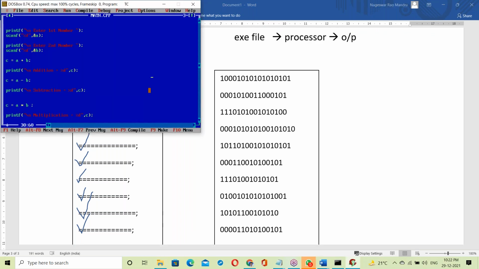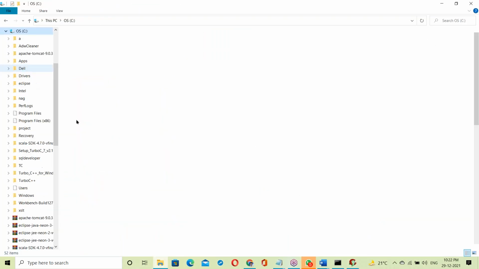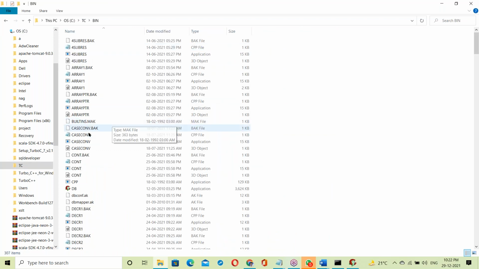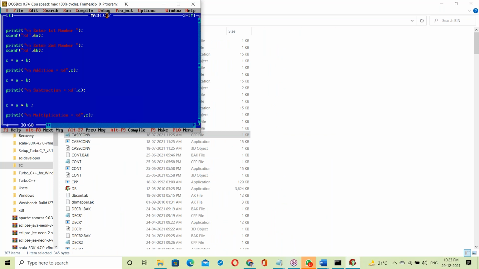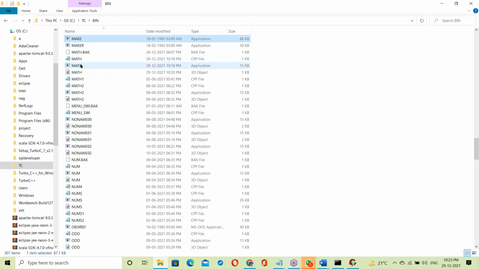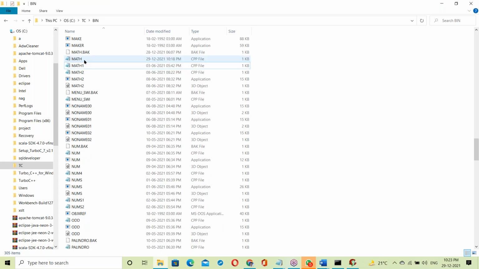Where is it generated? See the backend of this program. Backend: C drive, Turbo C, bin. Inside bin, what is that file? Math.cpp. The file name is math.cpp; C language and C++ are the same here. See this math.cpp file in the backend.